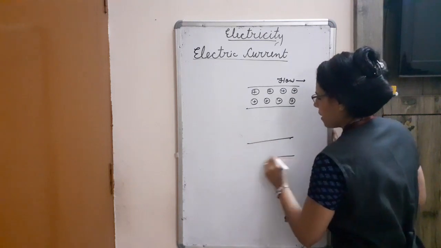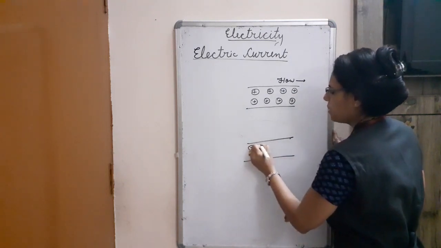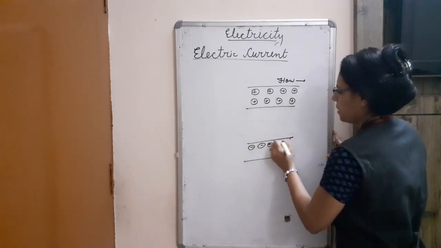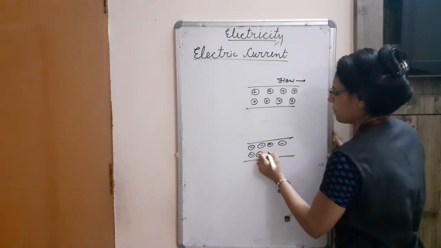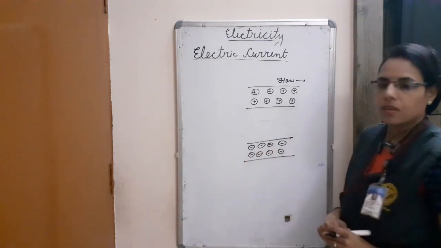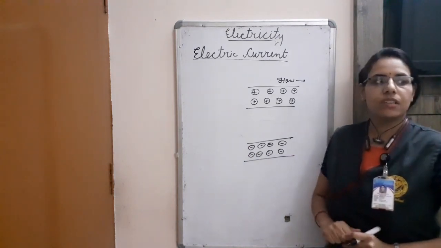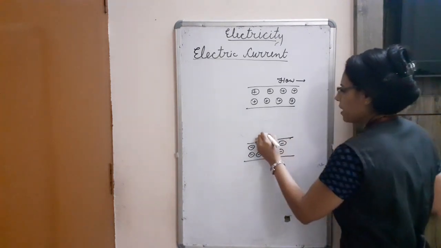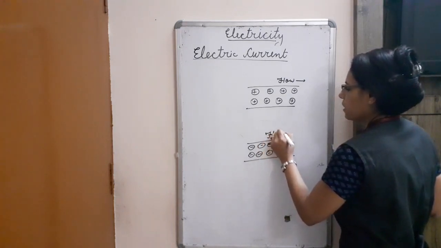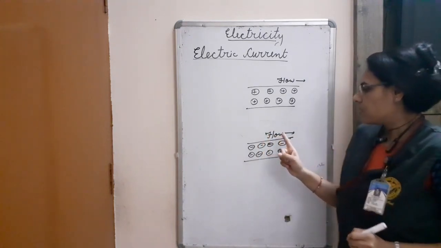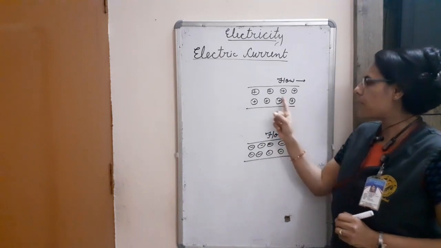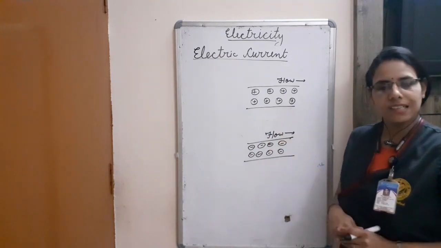We are taking another material in which lots of negative charge is present, and these negative charge particles are also free, so they can move easily. So they are also showing the flow. This flow of charge particles we can see here easily.